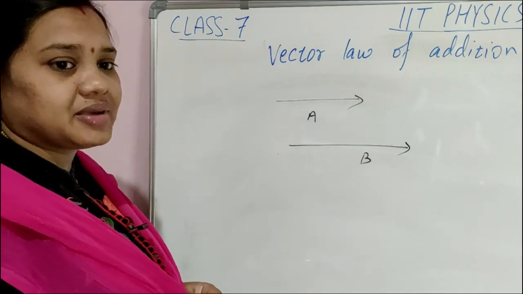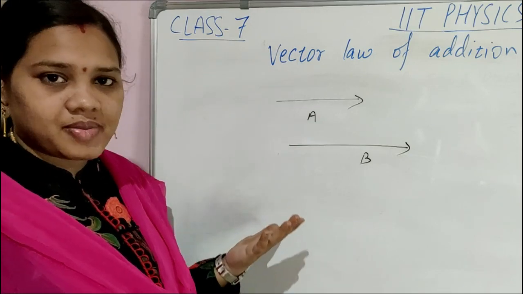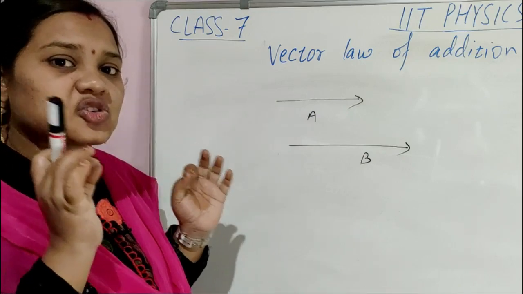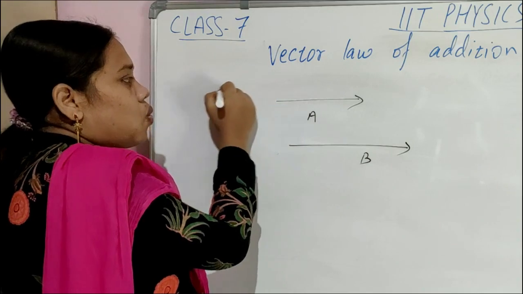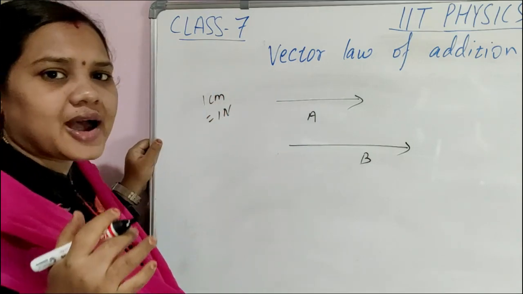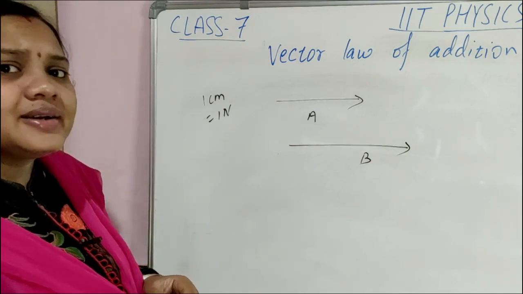Now you can't measure everything with the scale, because if the magnitude is large you can't measure it with the scale. For that we have to use suitable scales. Suppose this is only 1 centimeter, you consider it 1 Newton. So if you have to show 10 Newton, you draw 10 centimeter.